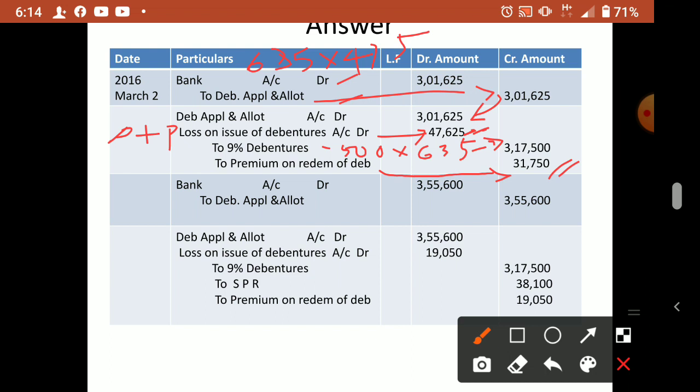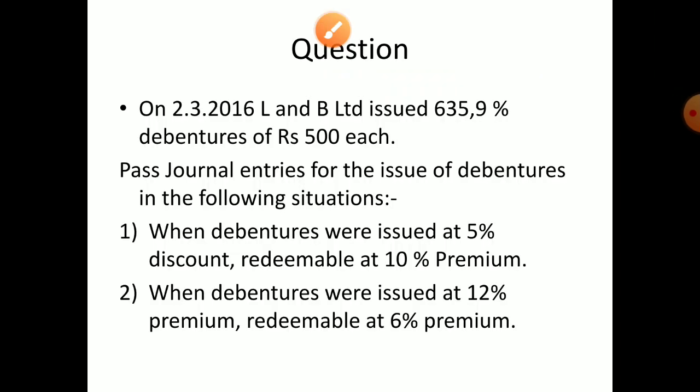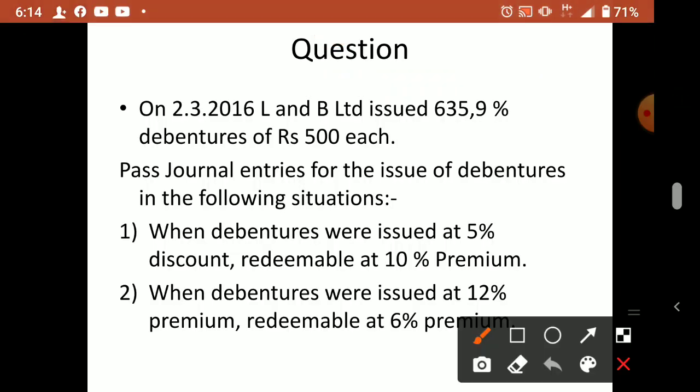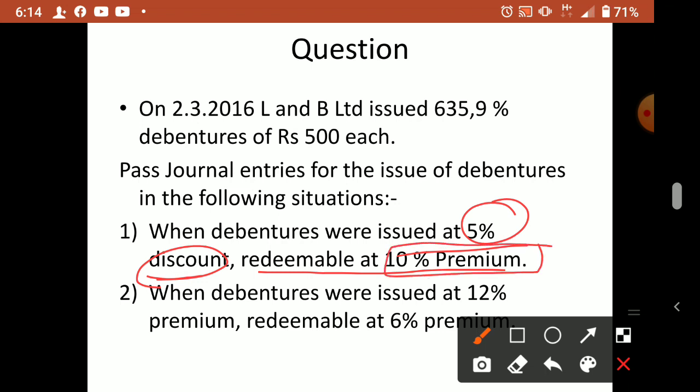So two cases were there, remember. First case is when debentures were issued at a 5% discount, redeemable at a 10% premium. So this 5% discount and 10% premium both are loss for the company. So both losses we have to add in the debit, but only the redemption premium we have to credit. That we will debit at the time of real redemption, after 5 years or 10 years we will take it out.